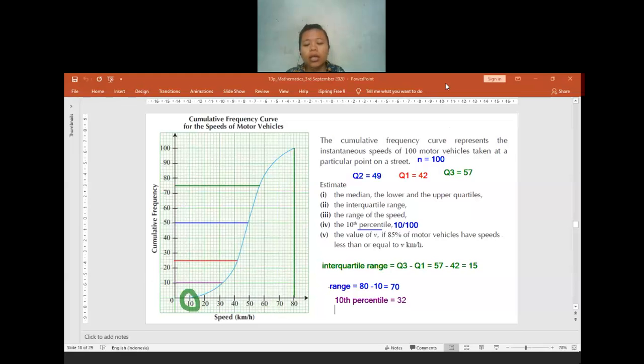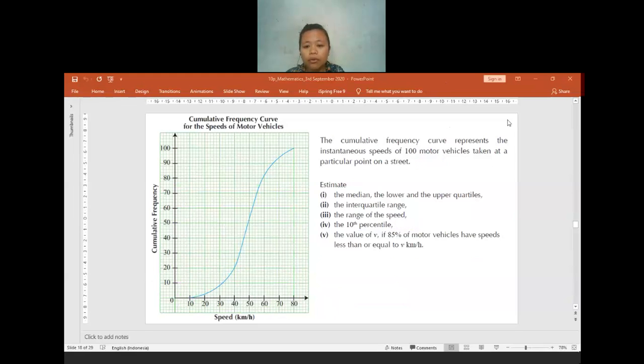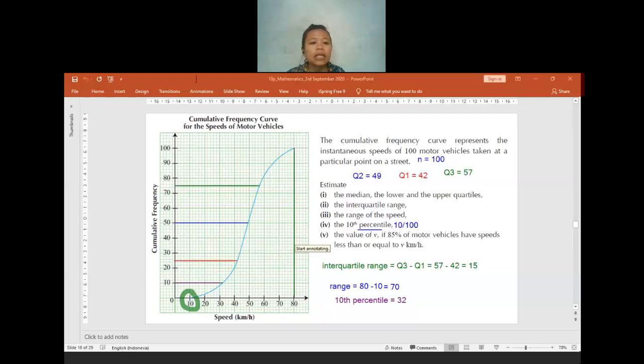Clear? Okay. That's cool. If it is clear, I will move to question 5. For question 5, we have the value of V, if V is such that 80% of motor vehicles have speed less than or equal to V. So because we have the 85%, it means we have to find the 85% of the total cumulative frequency. It will be stopping at 85. So we connect it at 85.